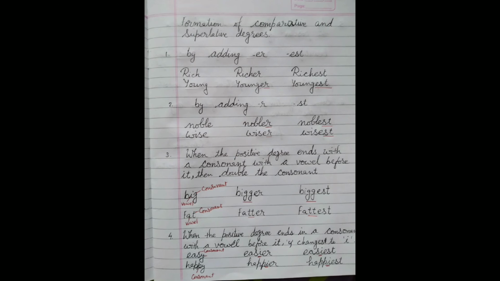S is a consonant and at the end there is Y. So it becomes easier. E-A-S-I, there is no Y, I-E-R. And in superlative, E-A-S-I-E-S-T, easiest. Next, happy. Similarly, happy changes to happier and happiest, where we remove Y and add I instead of Y.